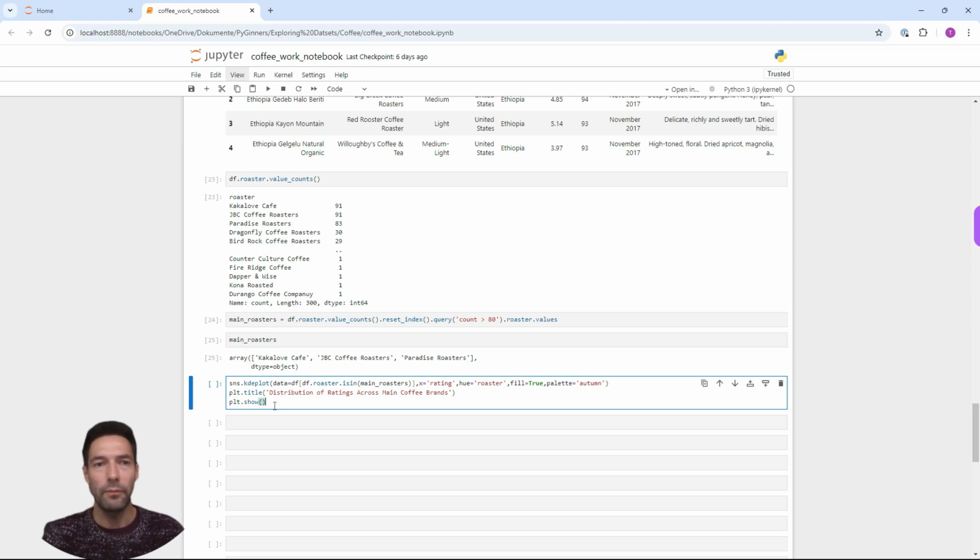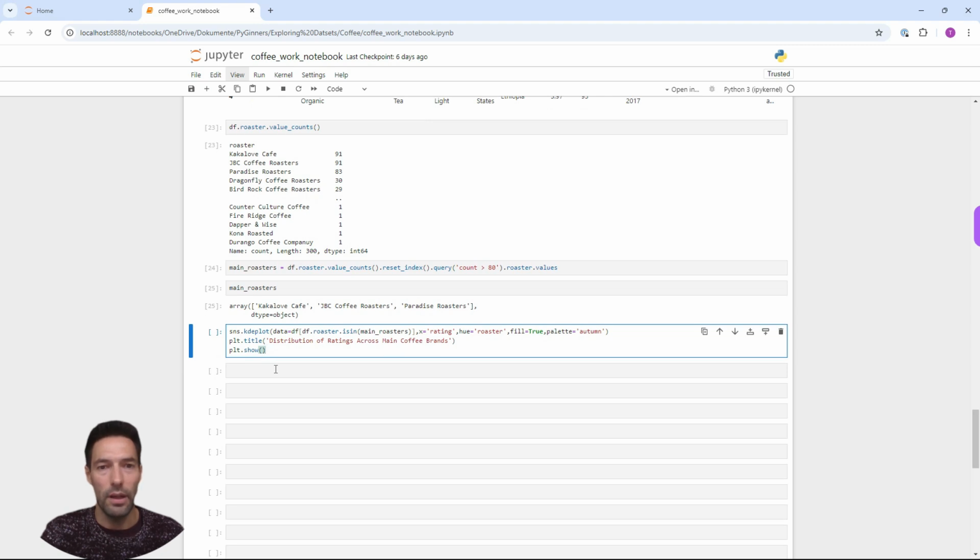However, a kernel density estimate plot represents the data using a continuous probability density curve in one or more dimensions.